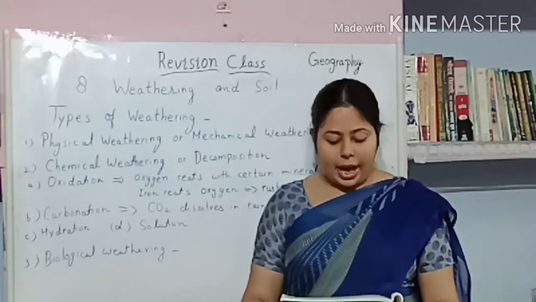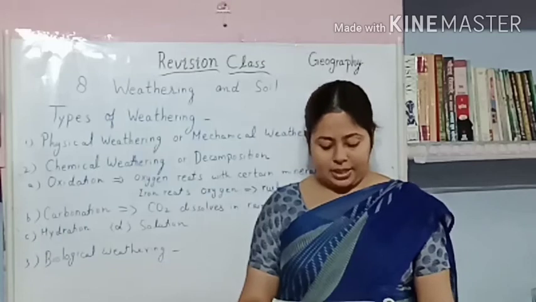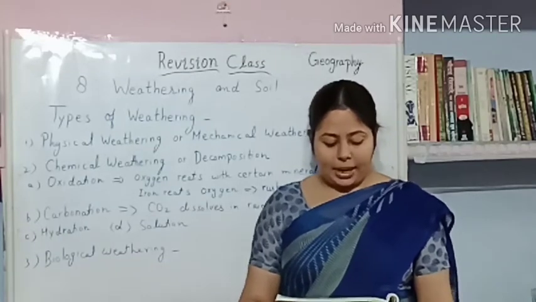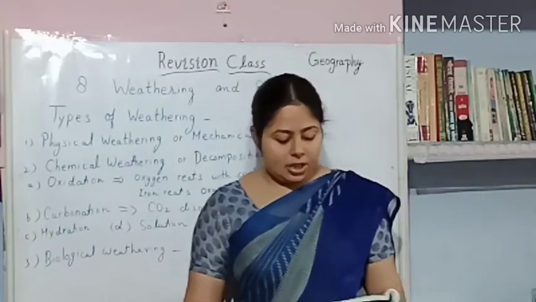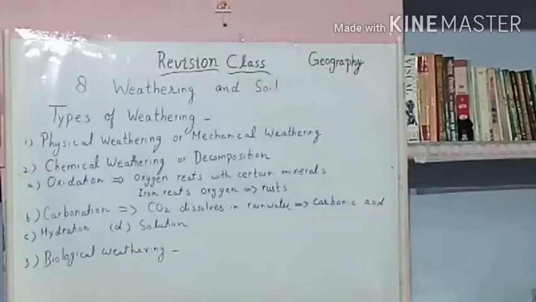Ants, earthworms and burrowing animals such as rats and rabbits loosen soil and make tunnels and thus cause weathering of rocks. So, these are the types of weathering.